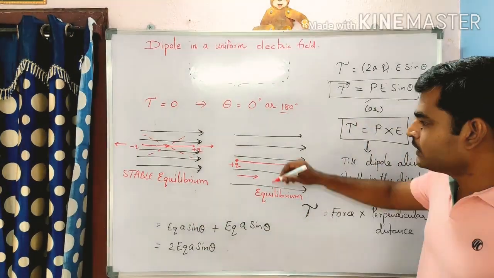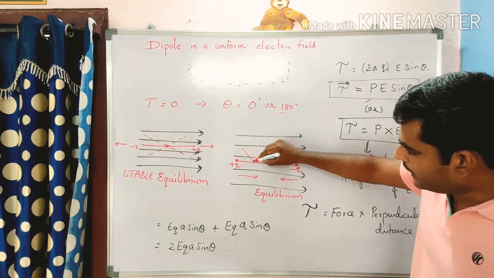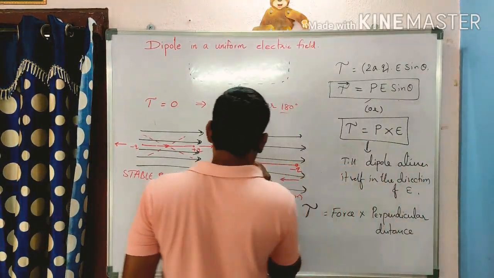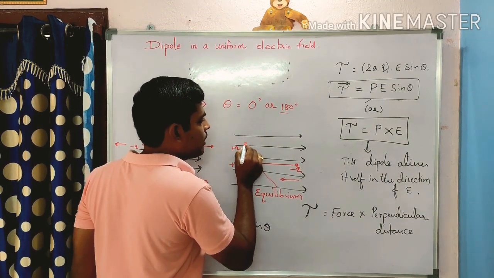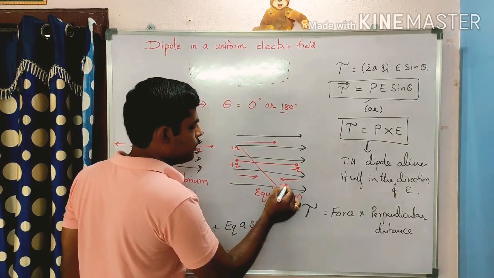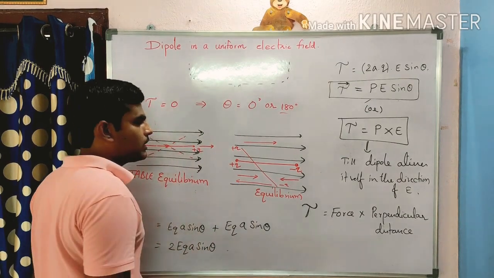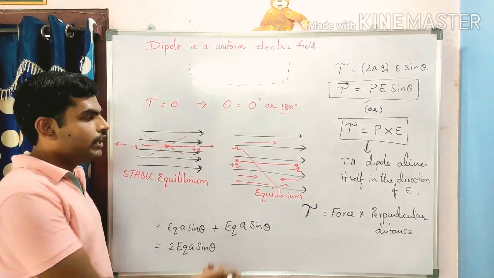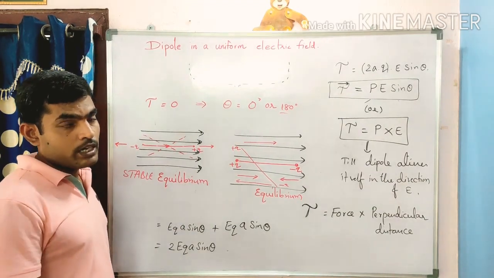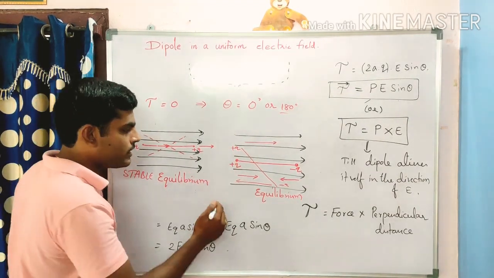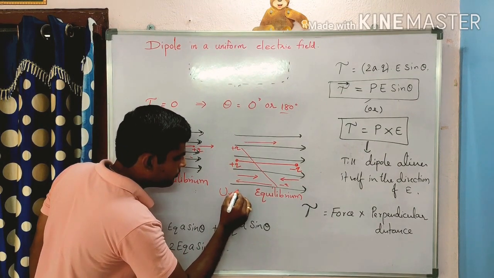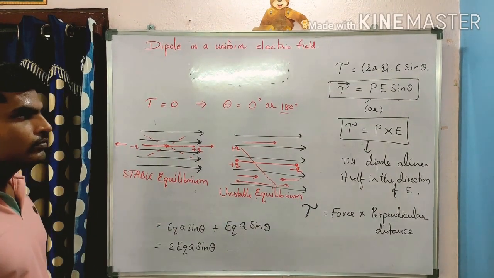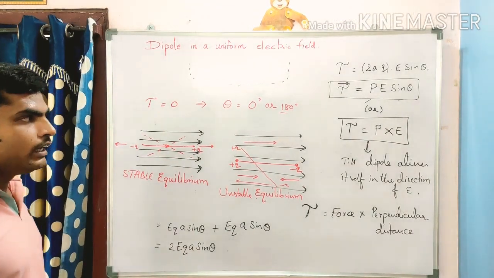But here what happens? Imagine you tilted this one. Now the positive charge is pulled in that direction and the negative charge is pulled in this direction. A turning effect is created. It will not come back to its original position again. So this is unstable equilibrium.